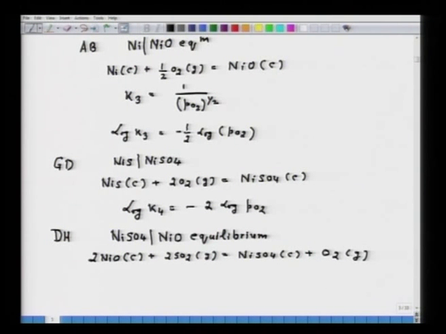Now these reactions which I have written, remember these are the stoichiometric reactions, that is an important thing.